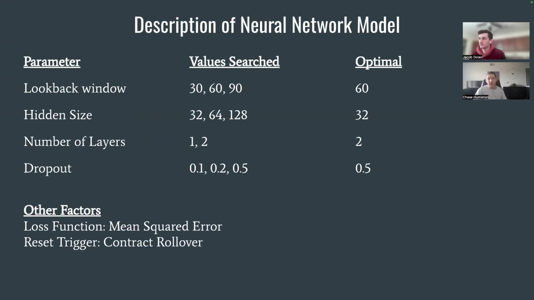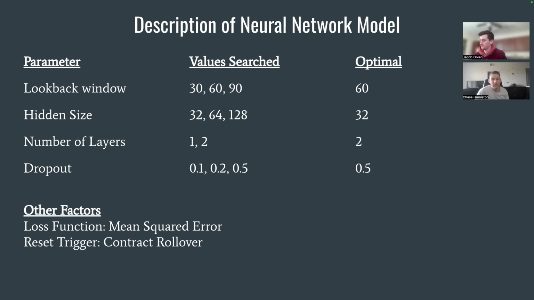Cross-validation was done on the time series starting from the beginning of 2020 through to the end of 2023, and we searched each combination of these values here for the look back window, which is how far back the model is using for each window when it's predicting a certain day. Hidden size for the layers, number of layers, and the dropout rate in between layers. And then there on the right-hand column, you can see the optimal values that we found during that cross-validation period.